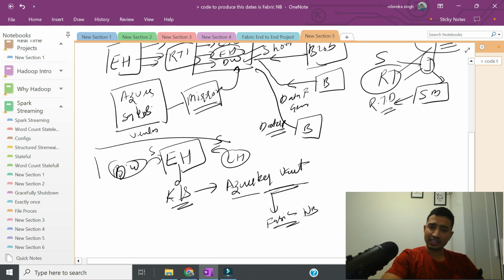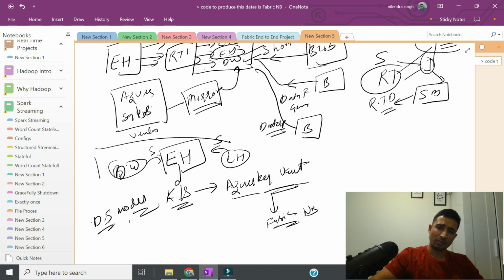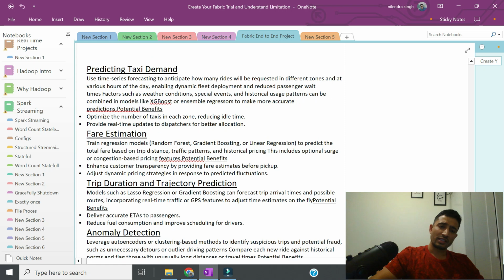Now, one last thing which we will be covering is we will be creating very simple data science models, right? Now, I had a quick thought about it, that what we can do. We can create data models around taxi demand prediction or fare estimation, or what could be trip duration, right?